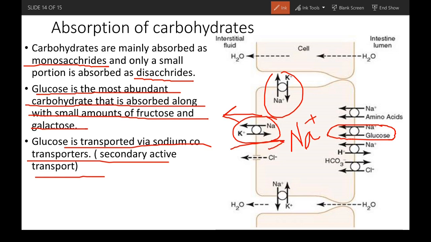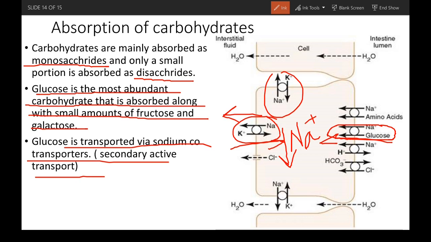So when sodium is lowered inside, a concentration gradient is formed, so that sodium from outside can get inside along its concentration gradient, and that concentration gradient can drag glucose along with it as well. So sodium drags the glucose inside along with it, right?